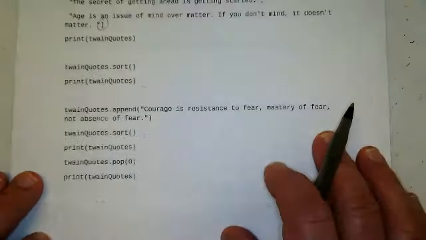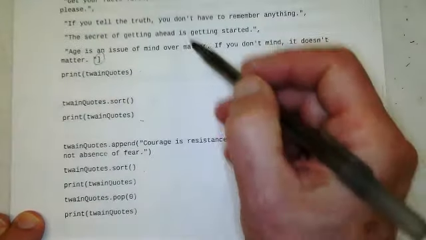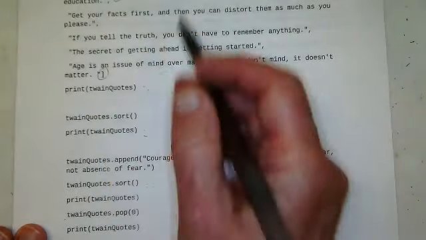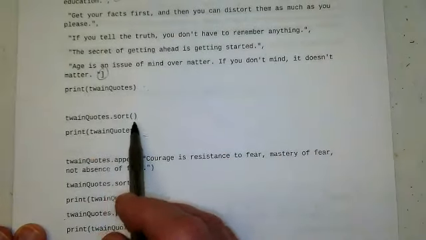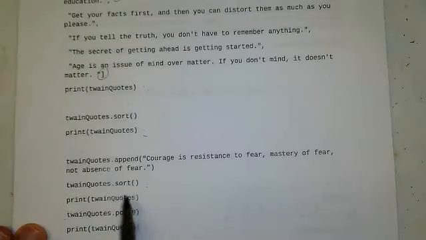So we have all these defined as our list. We print them. We then sort, alphabetically. We print them again. We then Twain quotes append, adding this sentence in there that he's famous for not saying. We sort them again. We print them again.